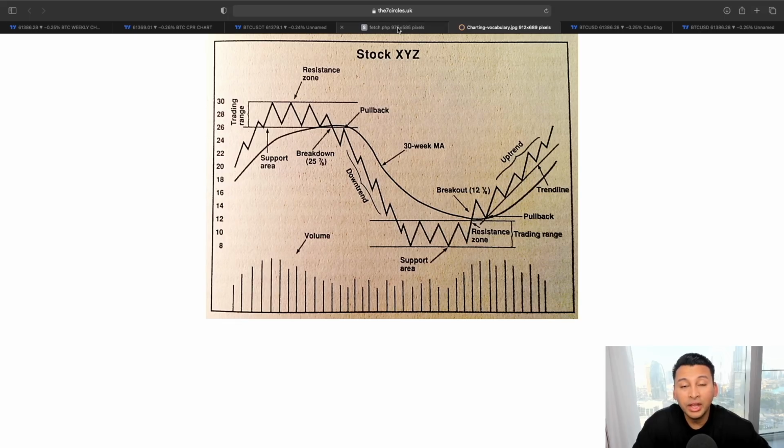And not just the Wyckoff curve, but also according to the Stan Weinstein theory, breaking out of this longer term trending range and flipping this resistance into support usually indicates a new uptrend.